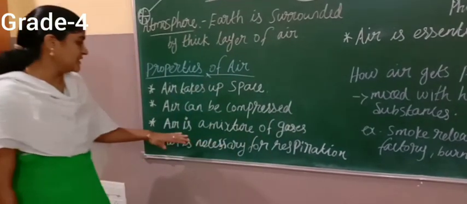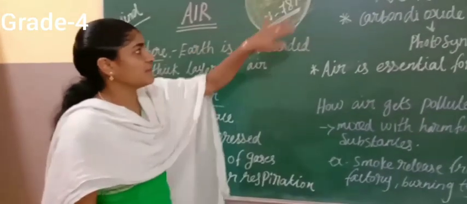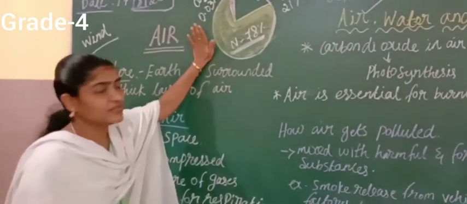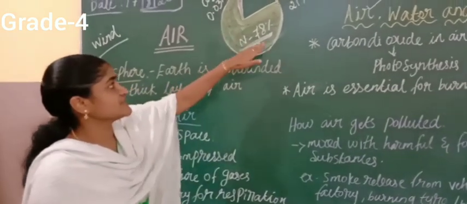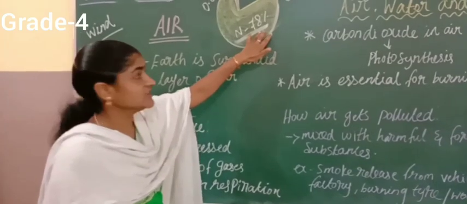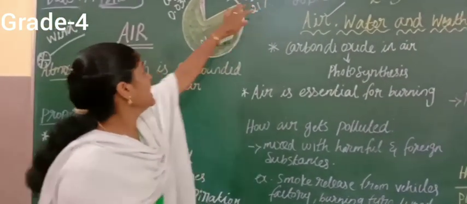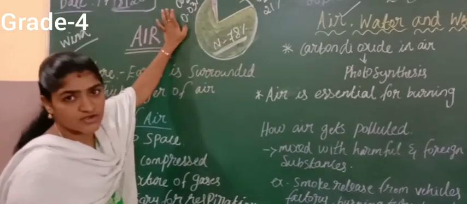Okay, and the next point: air is a mixture of gases. Already I have mentioned that the composition of air is a mixture of gases. The major part, nitrogen, is present at 78% in the air, and 21% is oxygen, and 0.03% is carbon dioxide.